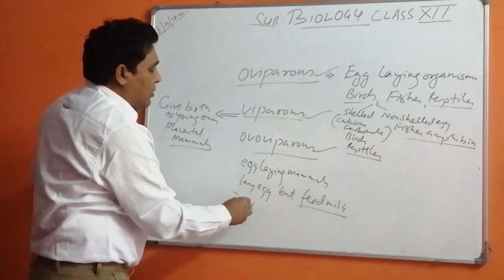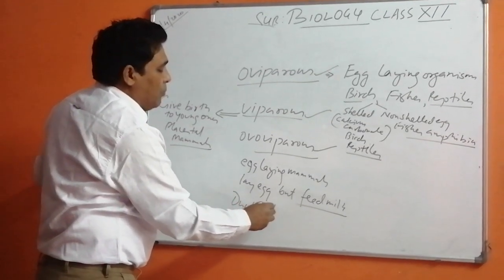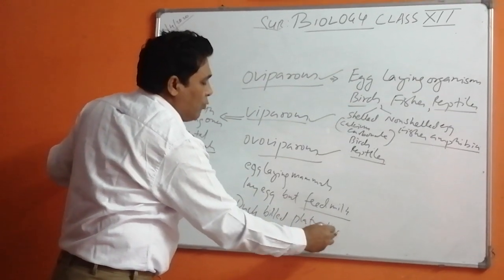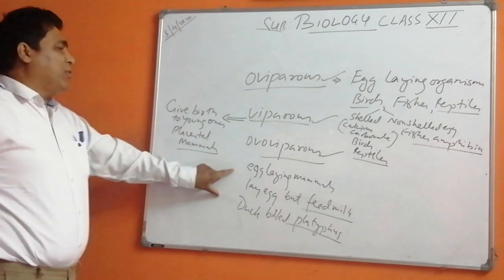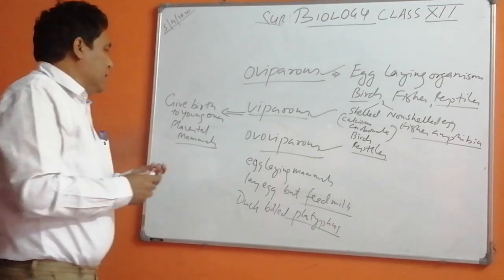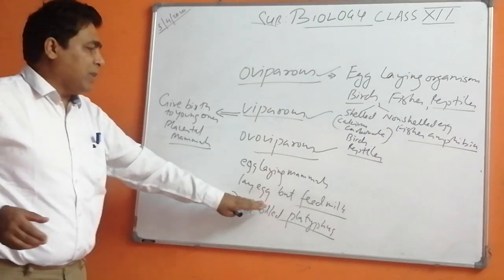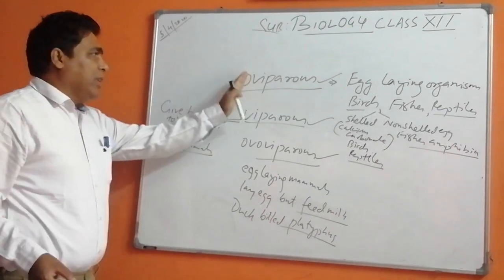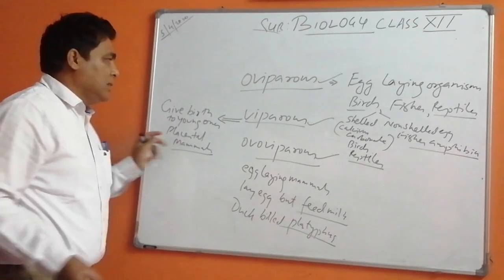You have learned about the duck-billed platypus. So the duck-billed platypus comes there. It is found in Australia. Now children, we learned about ovoviparous and so on.